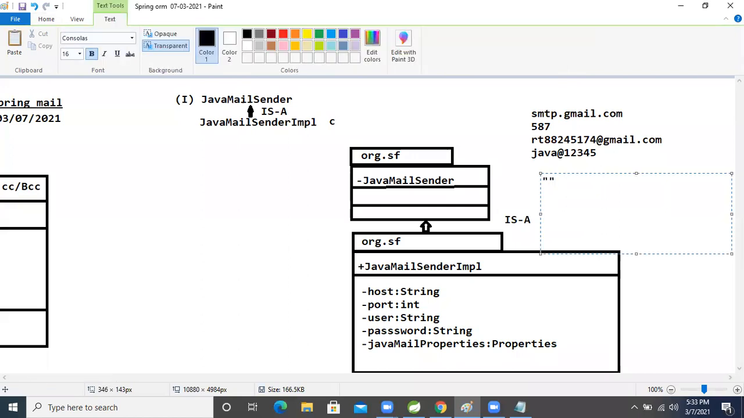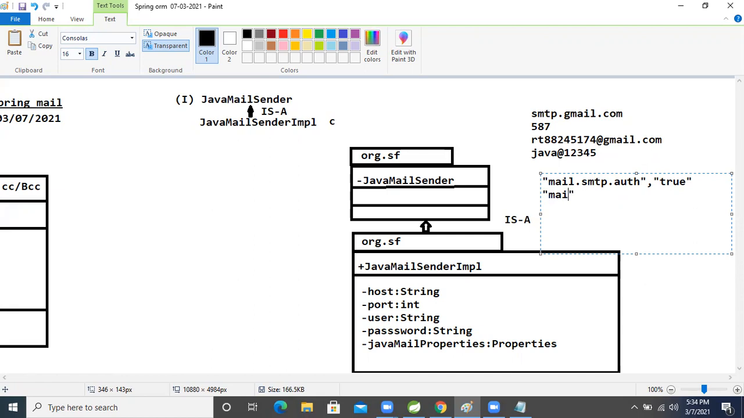What will it check? Mail dot smtp dot auth. This is the key, and this is the value. We have to make this property true. It will check whether this username and password are correct or not. Internally, by writing this property, it will connect our application with Gmail.